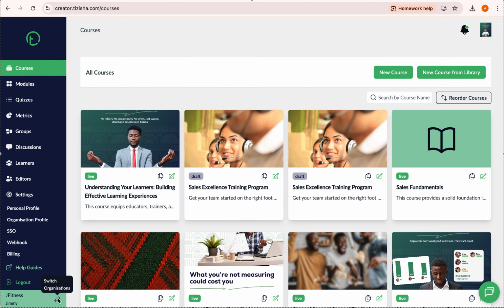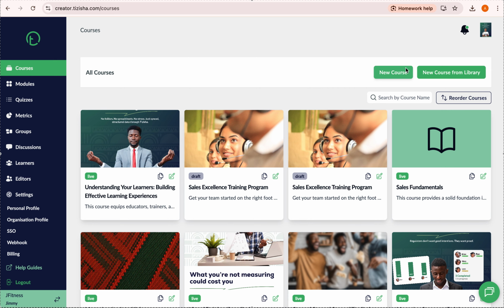First things first, we can start with creating a new course. We have two ways to do that. You can either create a new course entirely from scratch, or you can create a new course from the library. We have some templates in the library that can help you find a structure for adding your courses, if you're completely new and just want to see how that looks.